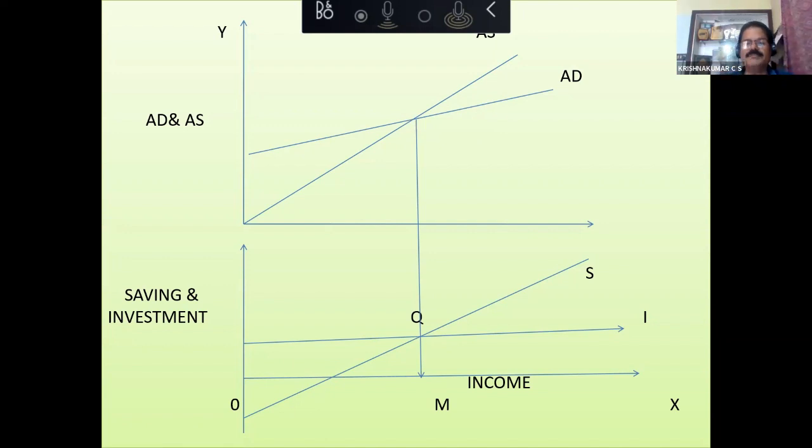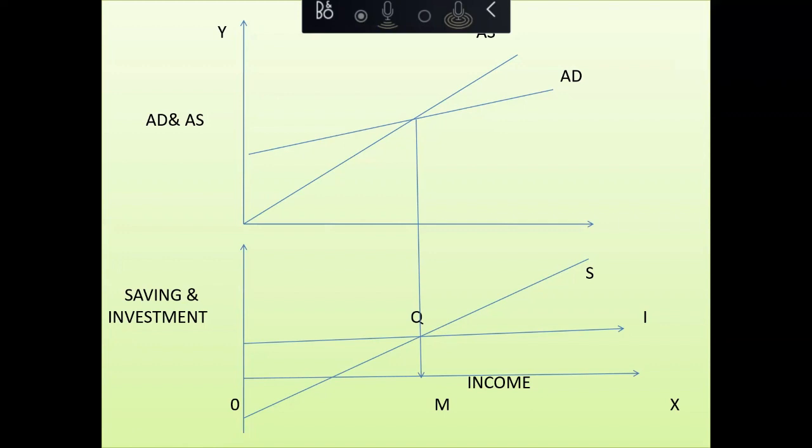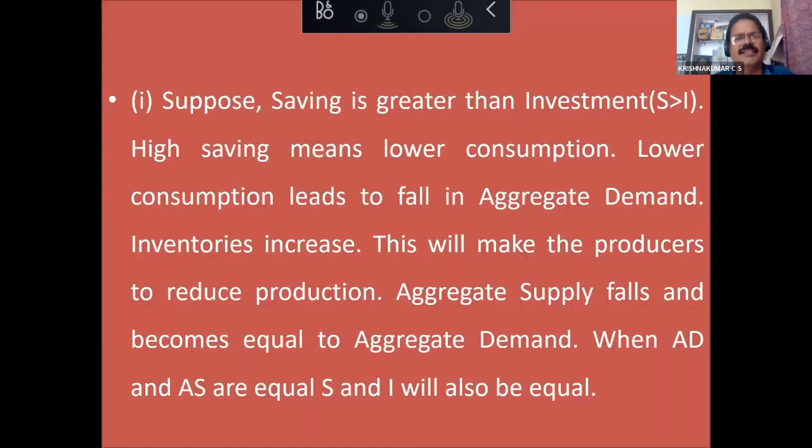Any doubt in the diagram? No, sir. Children will be able to do at least one or two. Most of the children will not be able to draw, but they know all these diagrams, so they will understand it easier.